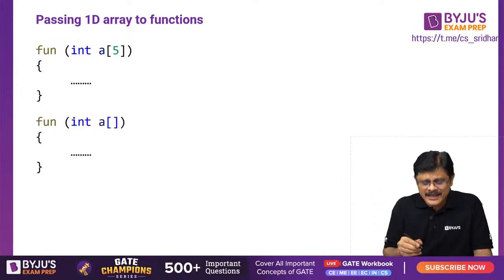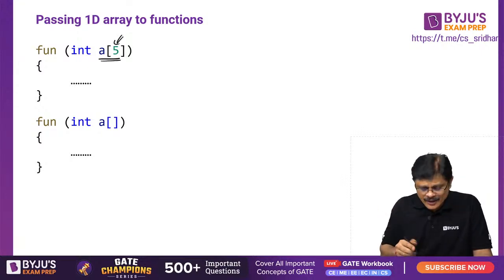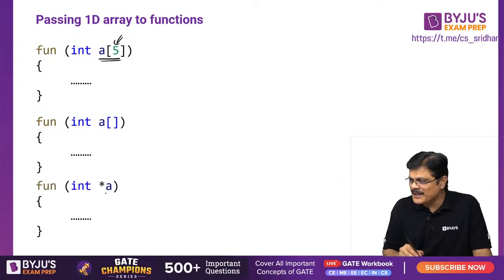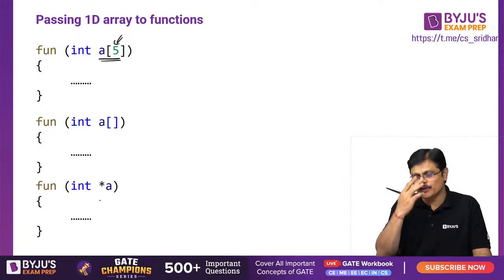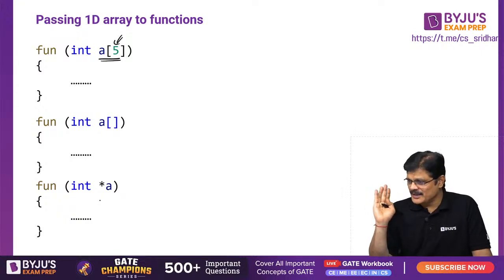So you can pass an array. These are the multiple ways of passing an array. You can write A and tell the length of the array, or you can simply ignore the length and pass it, or you can simply say int star A. A pointer also can be sent, my dear friends. Yes, we can use static, as I already told you earlier. When you want to return a variable, or a pointer to a variable, make it static so that the variable is alive and available till the end of the program.